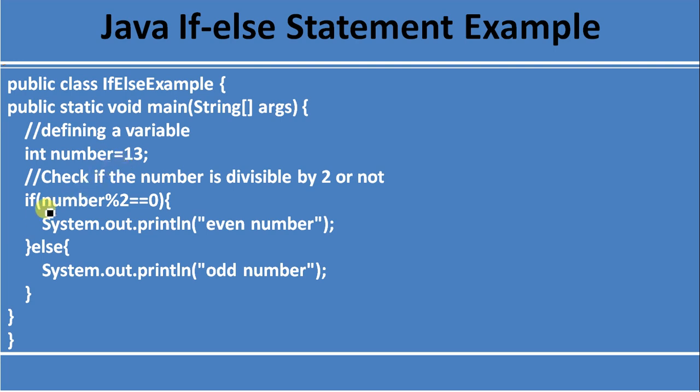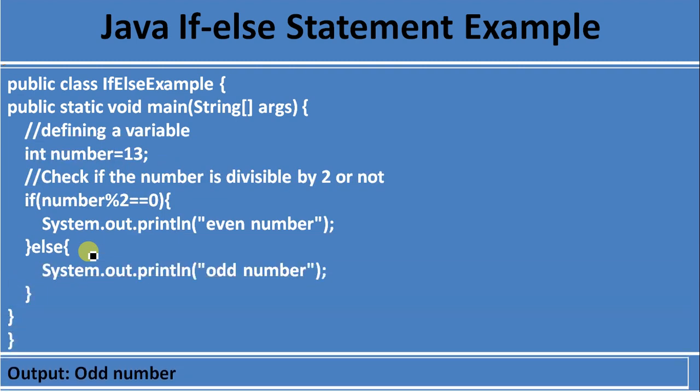Now we are checking: if number modulo 2 equal to 0, then print even number, else print odd number. In this case 13 modulo 2 is not equal to 0, so the if condition is false, the if block will not be executed, and the else block will be executed. So the output is odd number.